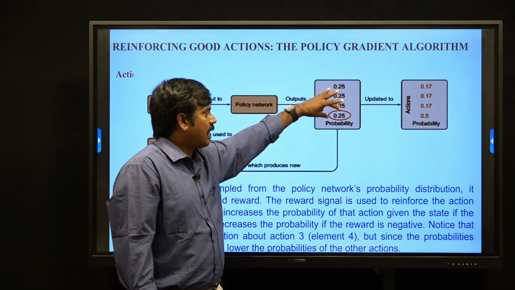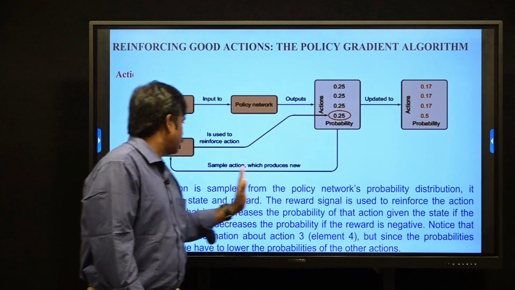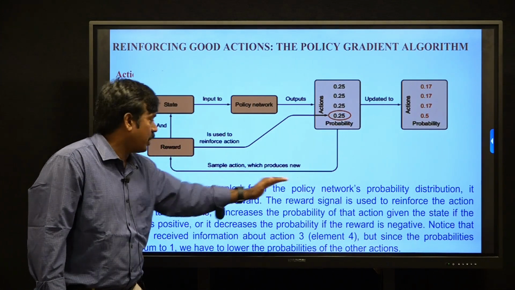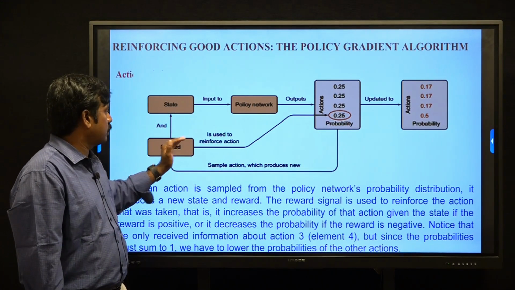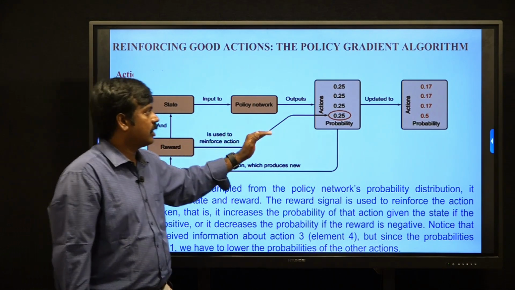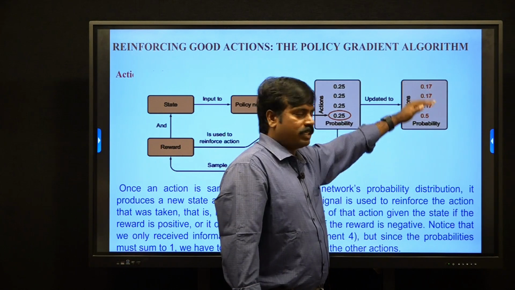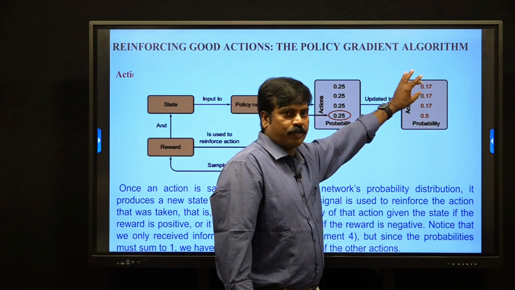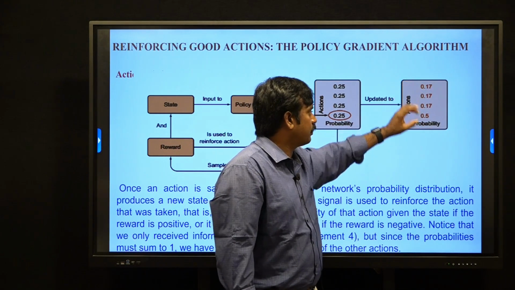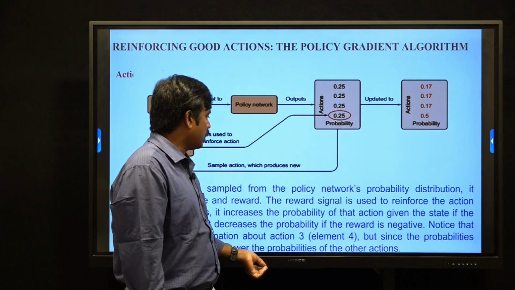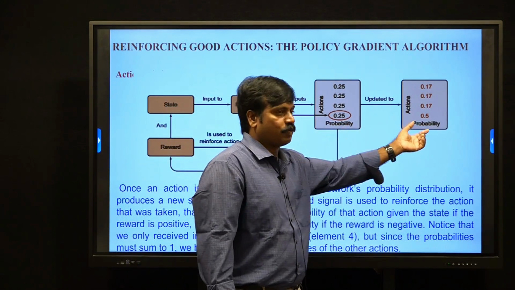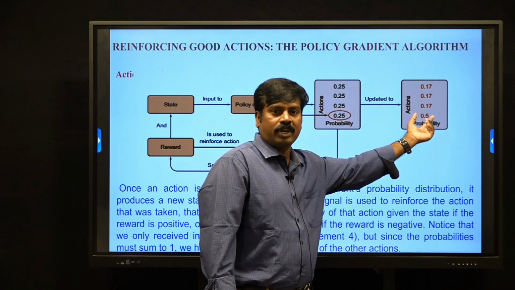We selected the fourth one randomly. This is the sample action which produces the new reward. This is used to reinforce the action and updates the policy distribution. So now the probability distribution is 0.17, 0.17, 0.17, but the fourth one produced the plus 10 positive reward, so it is 0.5.